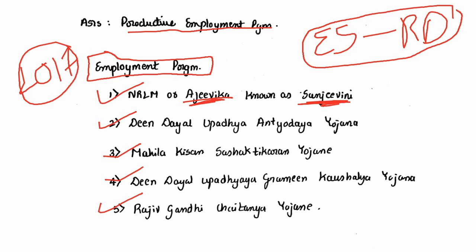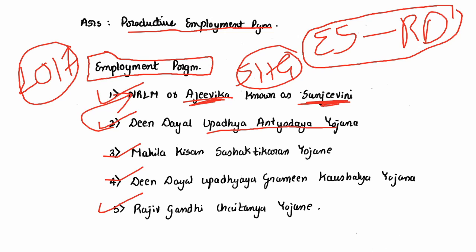This is NRLM, the National Rural Livelihood Mission. It organizes the poor into self-help groups. If you have to say it in only one line, it organizes self-help groups. The second one is Deen Dayal Upadhyay Antyodaya Yojana. This replaces Ajivika, and the important thing about this is that it provides skill training.